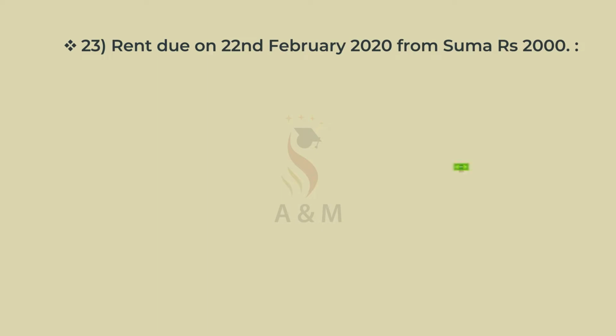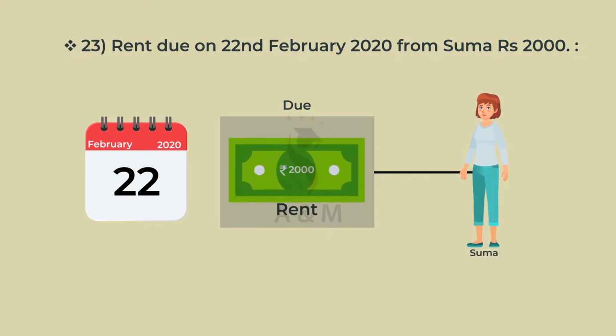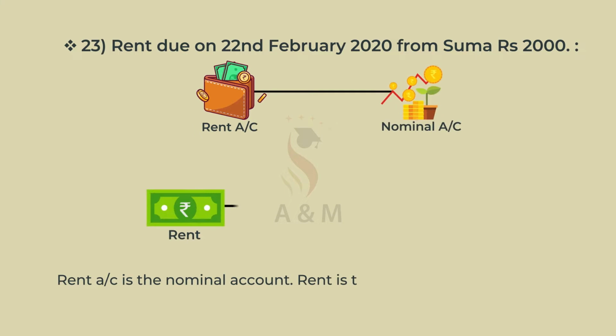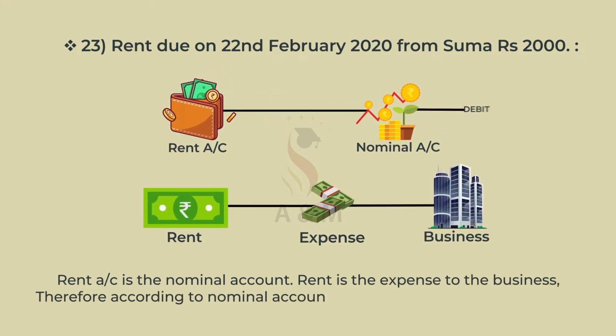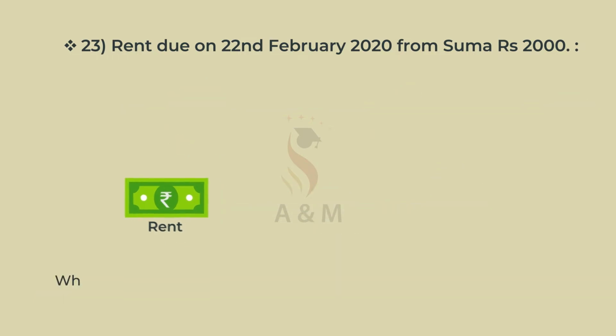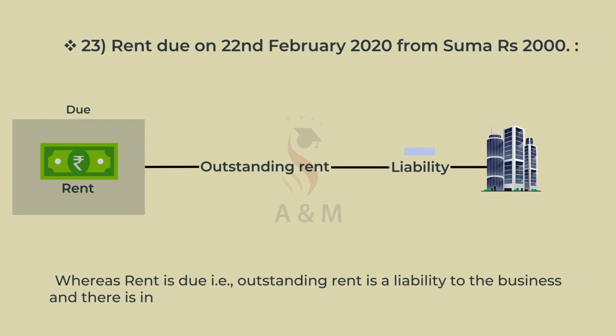23rd, rent due on 22nd February 2020 from Suma Rs 2,000. Rent account is a nominal account. Rent is an expense to the business. Therefore, according to the nominal account, debit all the expenses and losses, debit rent account. Whereas rent due, that is outstanding rent, is a liability to the business and there is an increase in the liabilities of the company.